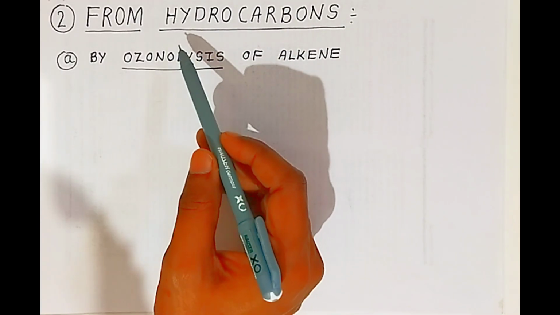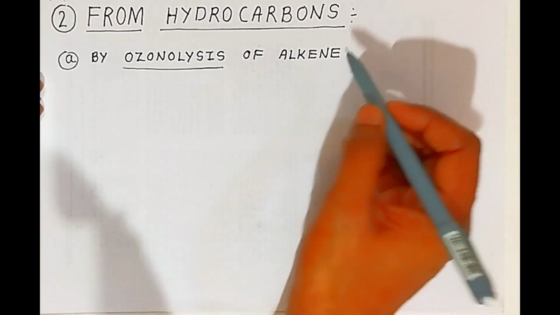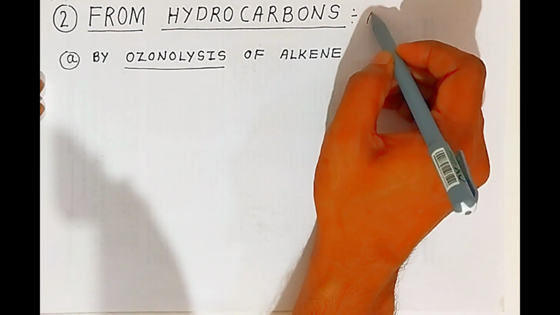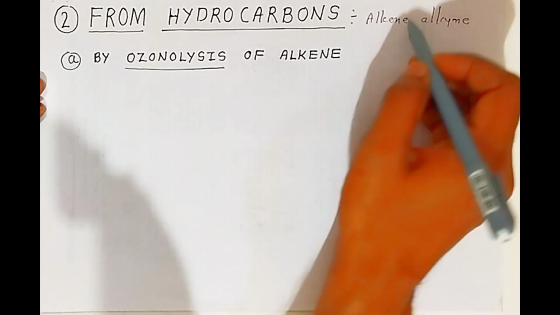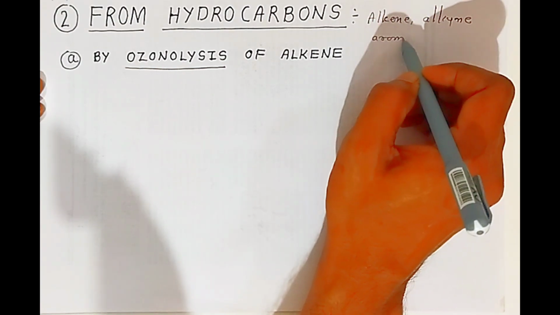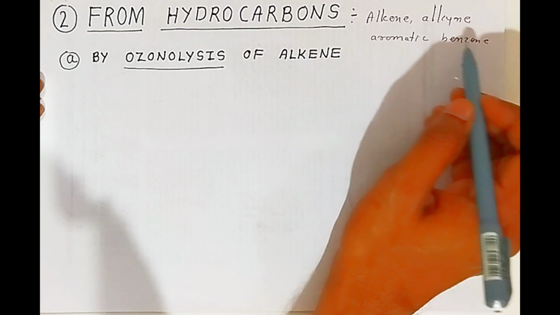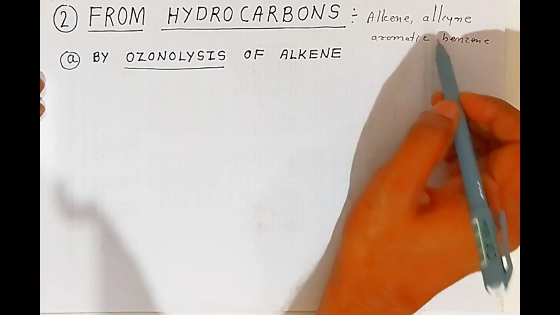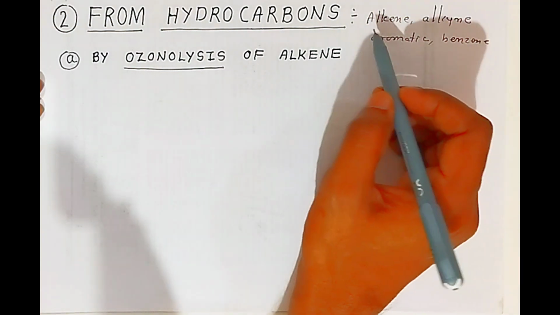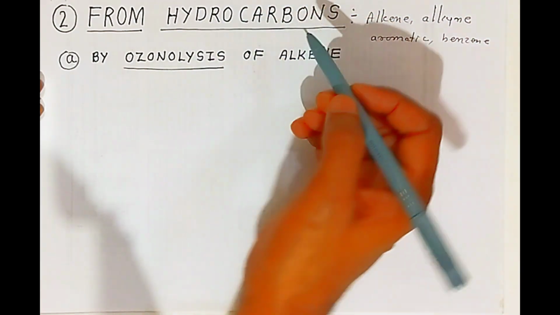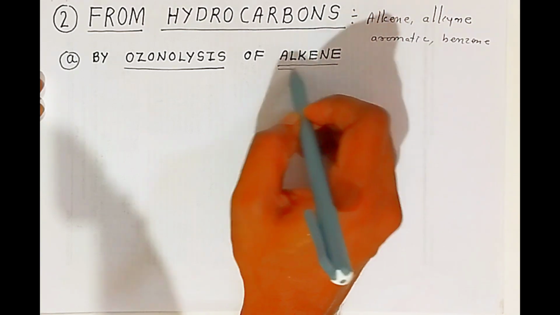The second raw material that we are going to use, very important students, is hydrocarbons. In hydrocarbons students, you have alkene, alkyne, and aromatic. Example, benzene. Okay students, aromatic compound like benzene. So from hydrocarbons, the raw material is made up of hydrogen and carbon. So the hydrocarbon that we are going to take here is alkene.